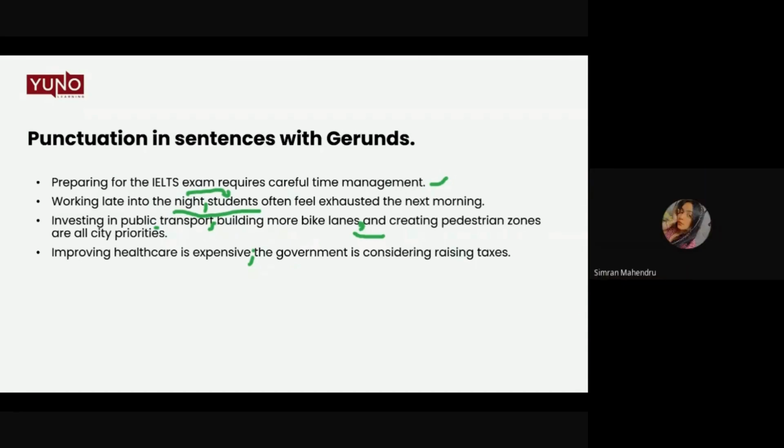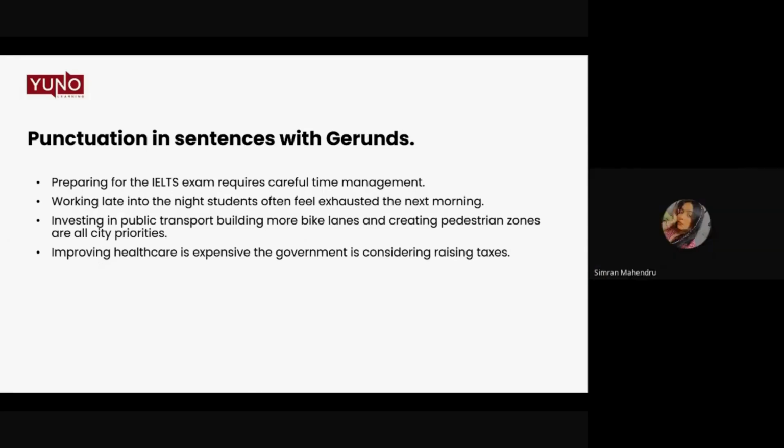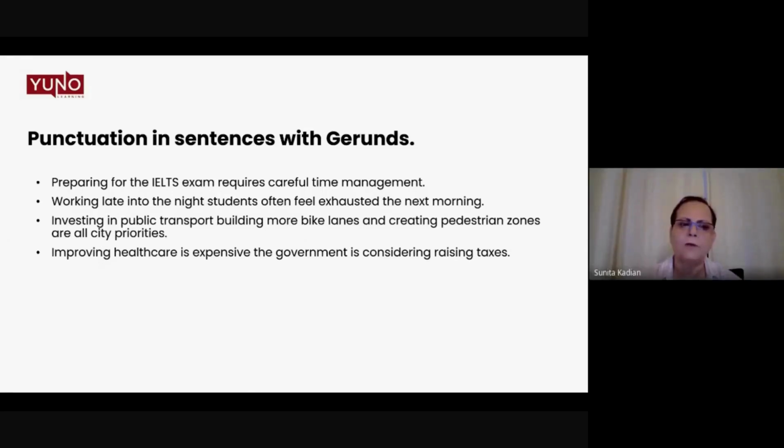Ma'am, can we use it this way: because improving healthcare is expensive, comma, the government is considering raising taxes? But you got the conjunction with the word, right? Similarly, you got the word improving. Improving healthcare is expensive. Okay. You'll have a comma when you have such words. Since improving healthcare is expensive, comma. In that case, you can have a comma, not in this, right? We're looking at the gerund phrases. So that's why this gerund thing is there, because this will convey a different meaning.